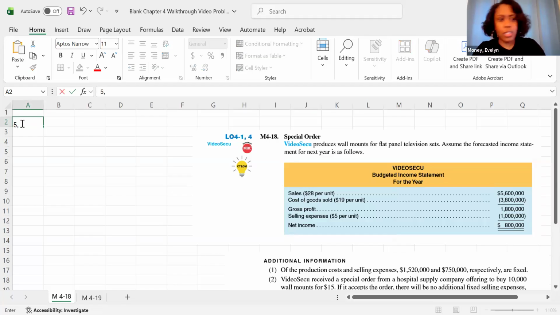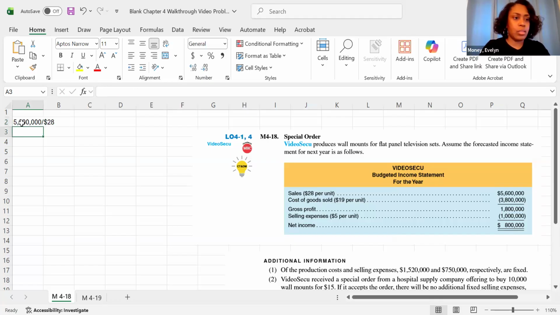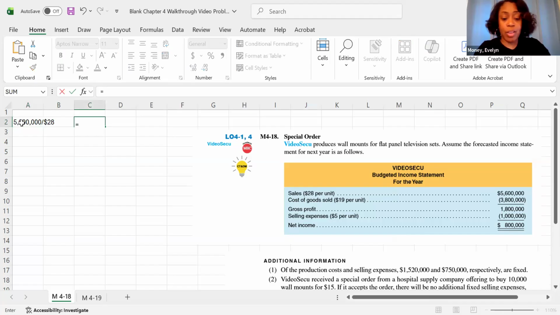So that's 5.6 million divided by $28. And then let me actually do that calculation, 5.6 million.